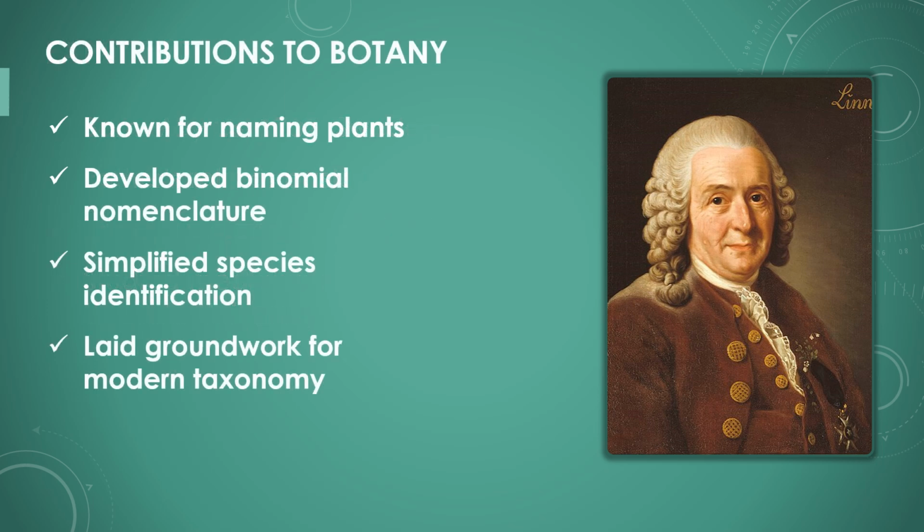Linnaeus is best known for his work in botany, especially his system of naming plants. He created a method called binomial nomenclature, which uses two names for each species, the genus and the species. This system made it easier for scientists to identify and classify living things. His work helped lay the foundation for modern taxonomy.